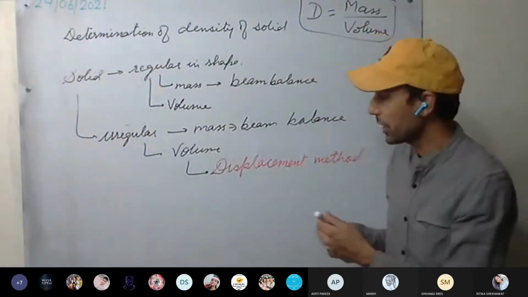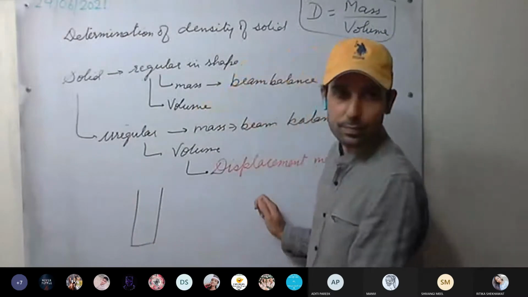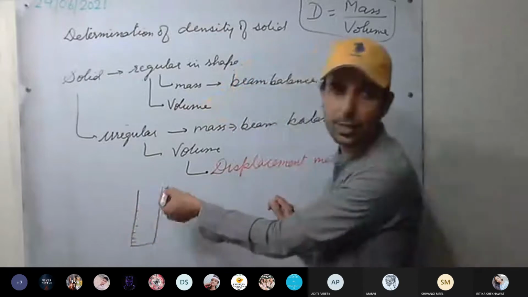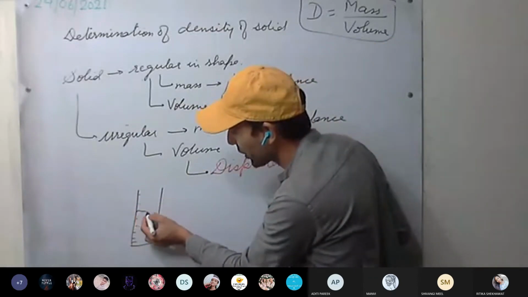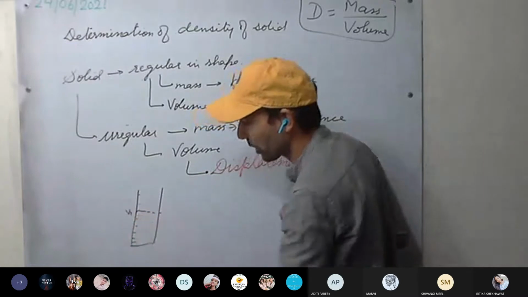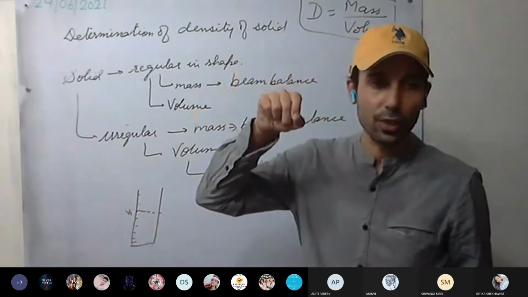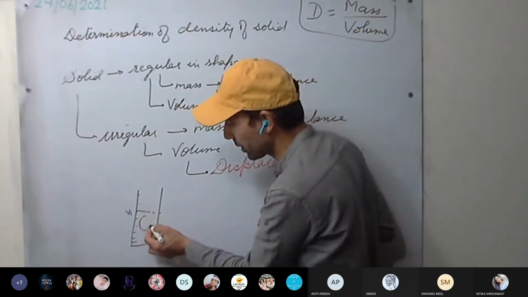Okay, and what did we do? First method: we took the measuring cylinder. It is calibrated, like 100 ml. And we fill water up to some volume V1. Now we tie a thread to the solid and immerse it completely in water.